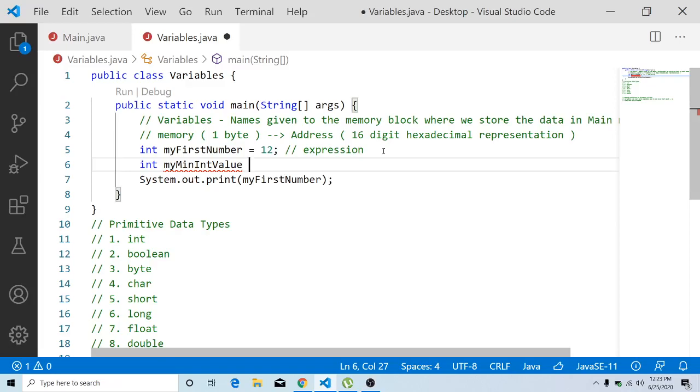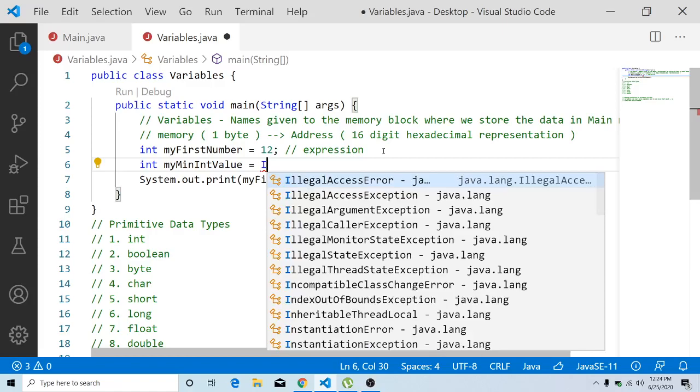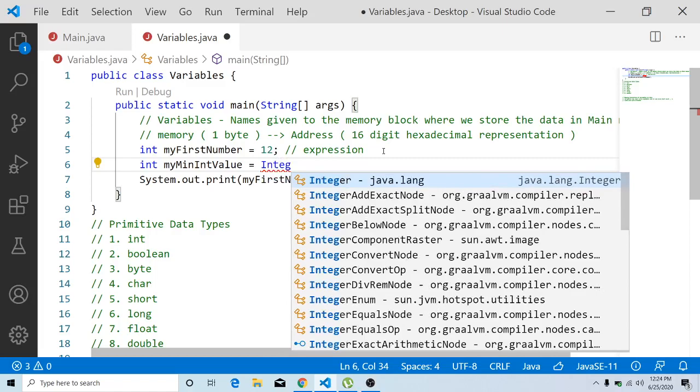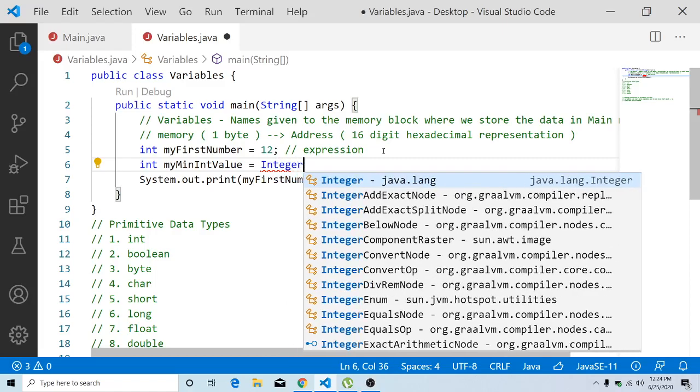What is the minimum value that can be stored in Java programming? That can be obtained with the help of the class called Integer. They have predefined some classes in Java, and one predefined class is the Integer class.